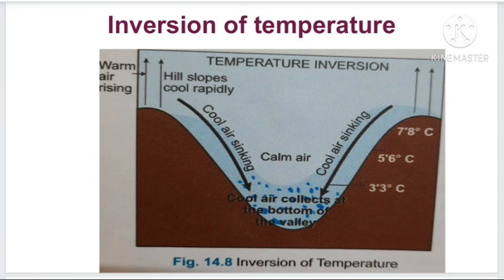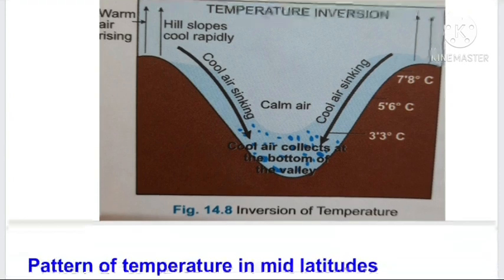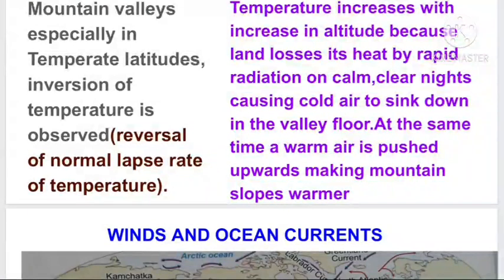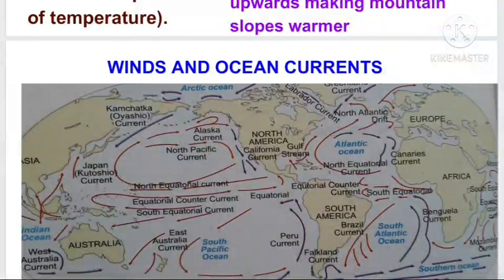Breeze or wind moving towards the mountain slopes is the mountain breeze, and the air which is sinking towards the valley bottom is named a valley breeze. This is mainly experienced in the temperate or mid latitudes. There, in the valley bottom, temperature will be lower than that of the slopes of the mountains. It is the opposite or reversal of the normal lapse rate.